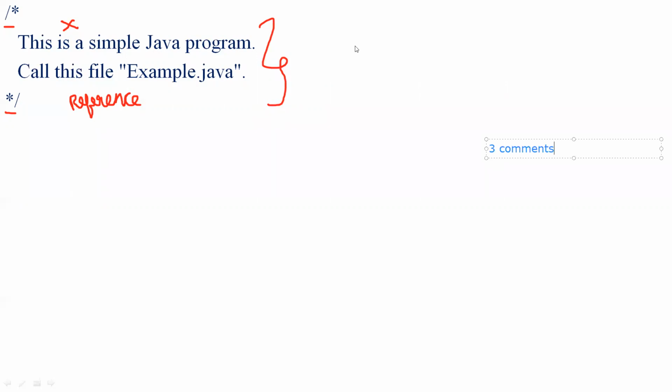The multi-line comment always begins with slash followed by star and ends with star followed by slash, which gives a few lines of text. These statements are ignored by the compiler; they are given just for the sake of the programmer.